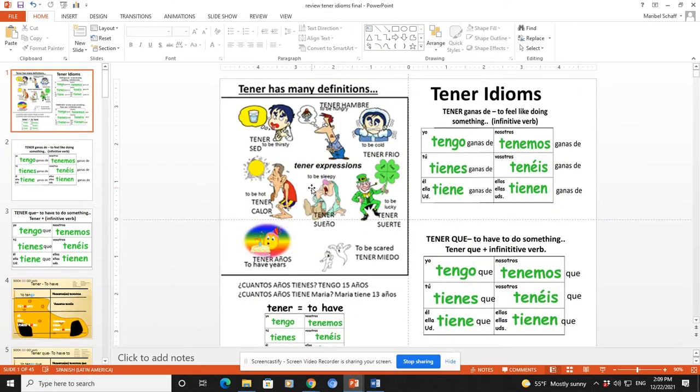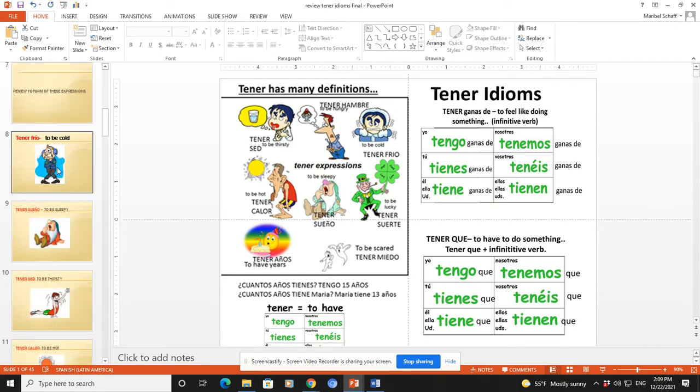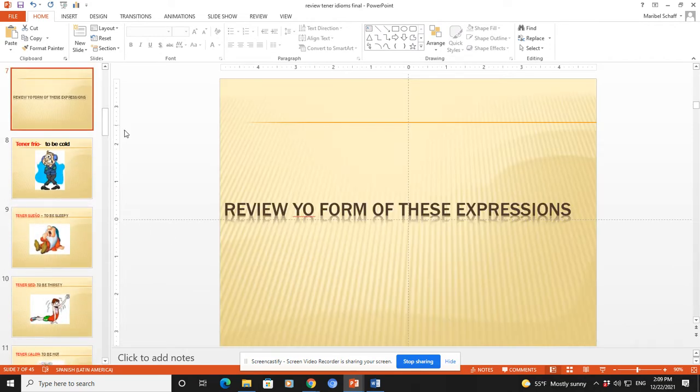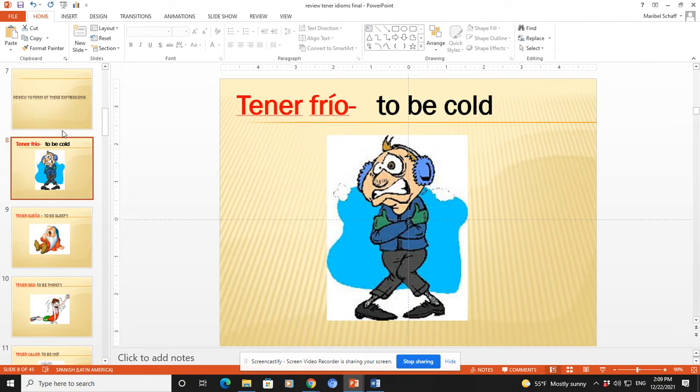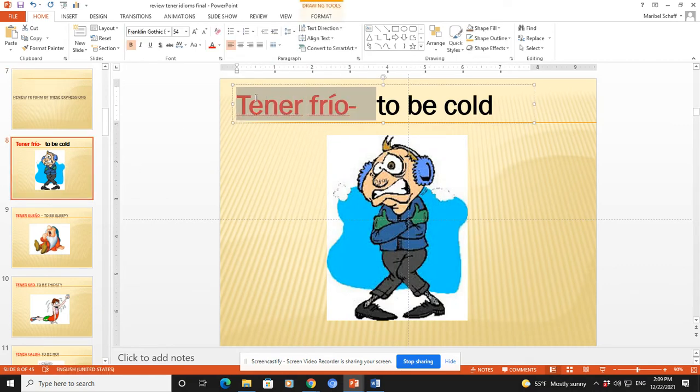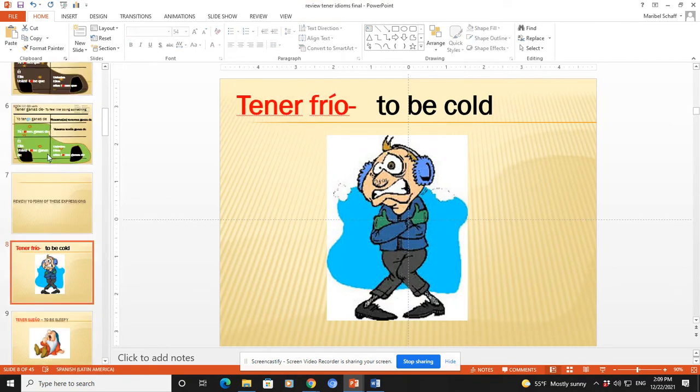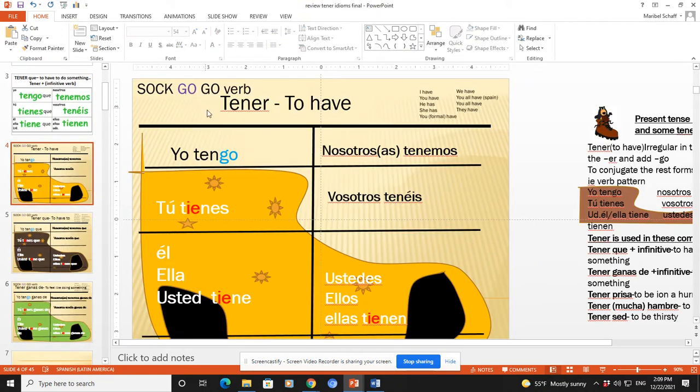We are going to learn idioms with tener. So for that, we review the yo form of these expressions, yeah? So for example, tener frío. You guys already know the conjugation of tener. So tener is a go-go verb. Repeat after me. Yo tengo, tú tienes, él, ella, usted tiene, nosotros tenemos, vosotros tenéis, ustedes, ellos, ellas tienen.